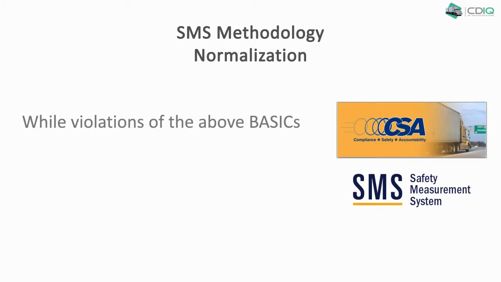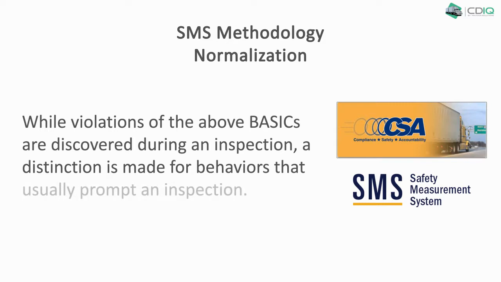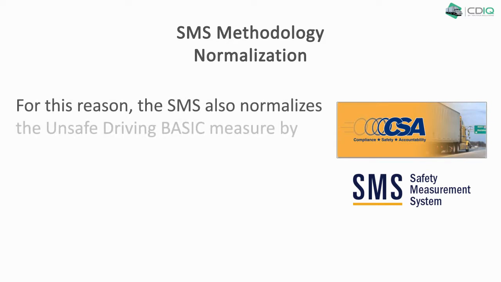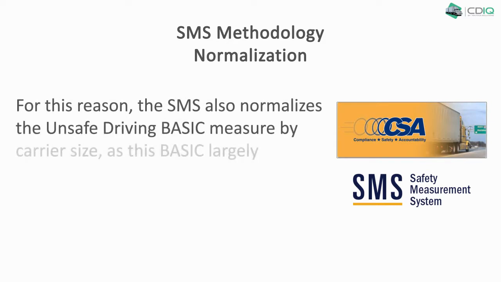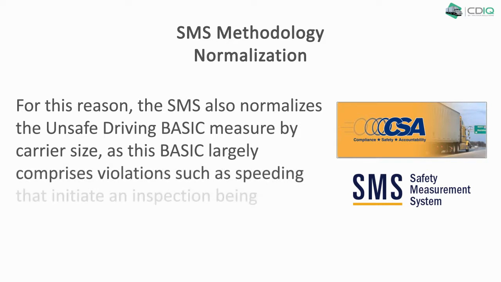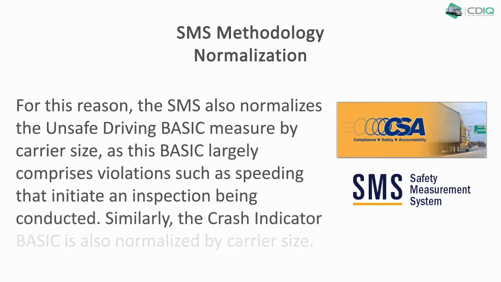While violations of the above basics are discovered during an inspection, a distinction is made for behaviors that usually prompt an inspection. For this reason, the SMS also normalizes the unsafe driving basic measure by carrier size, as this basic largely comprises violations such as speeding that initiate an inspection being conducted. Similarly, the crash indicator basic is also normalized by carrier size.